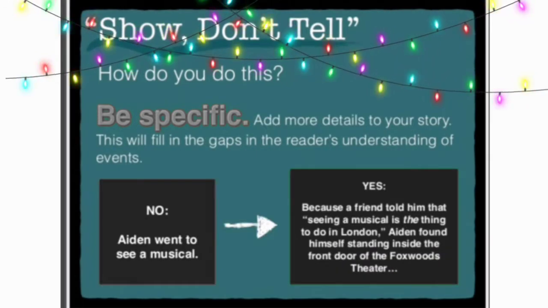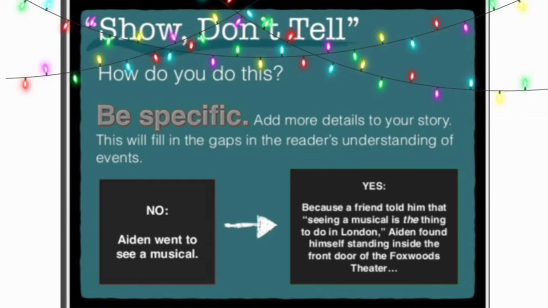The third option to create a clear picture in the reader's mind is that we have to be more specific. It means that we have to provide more details, more information. We have to use a lot of metaphors and a lot of similes. We also have to use a lot of sensory verbs.